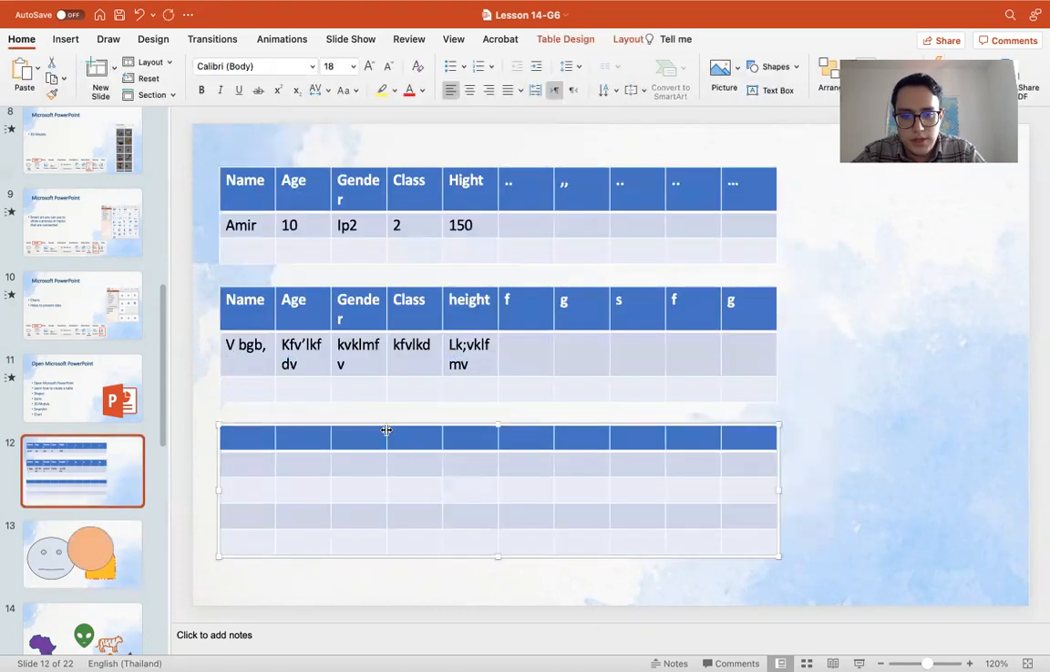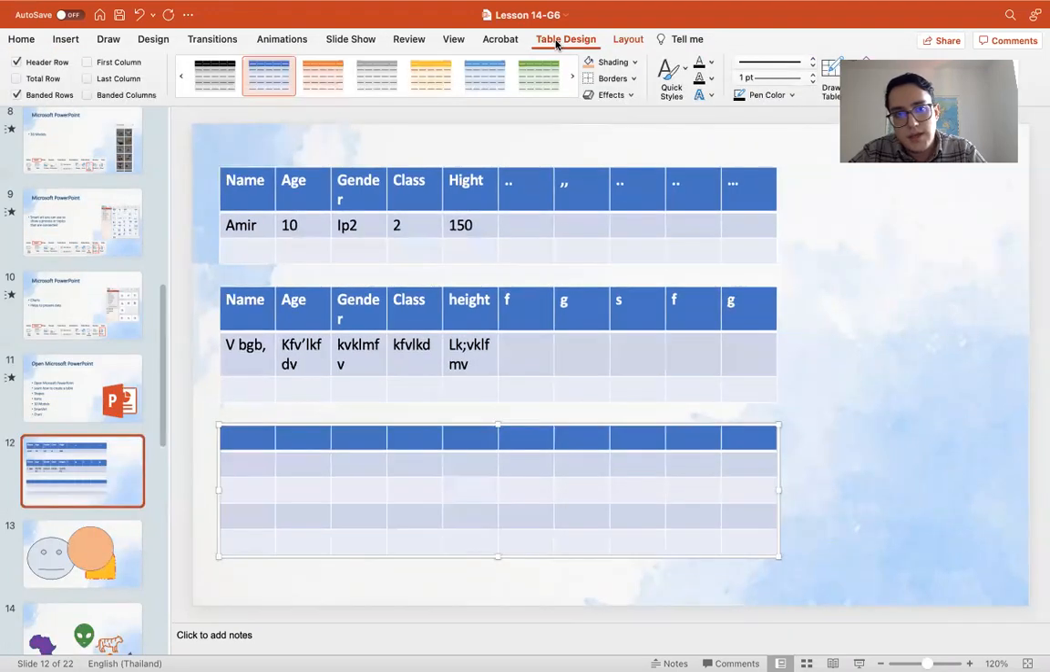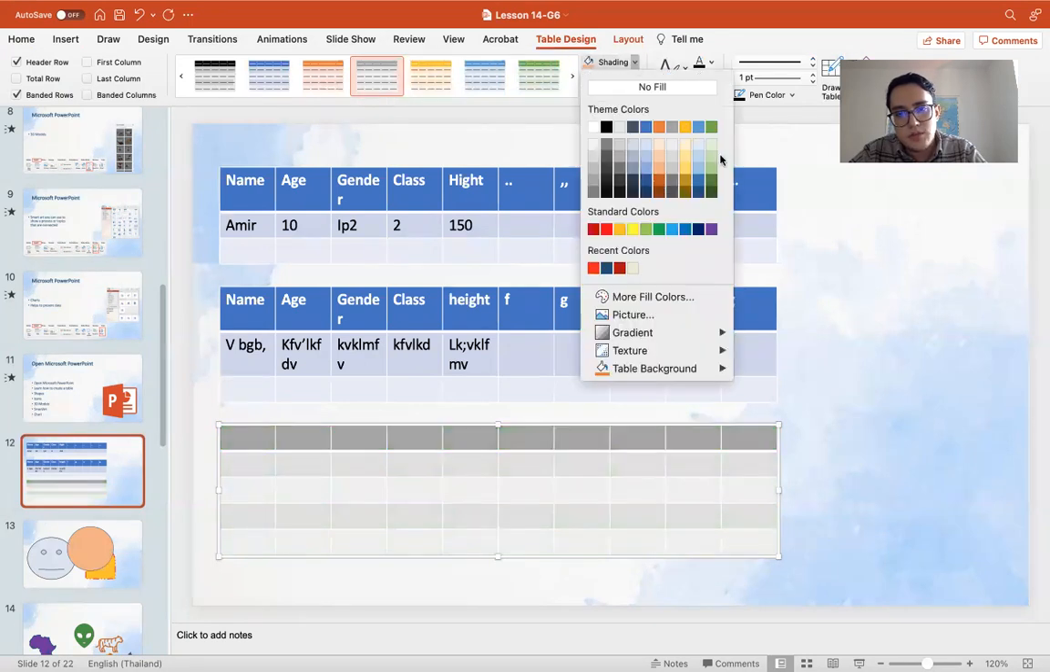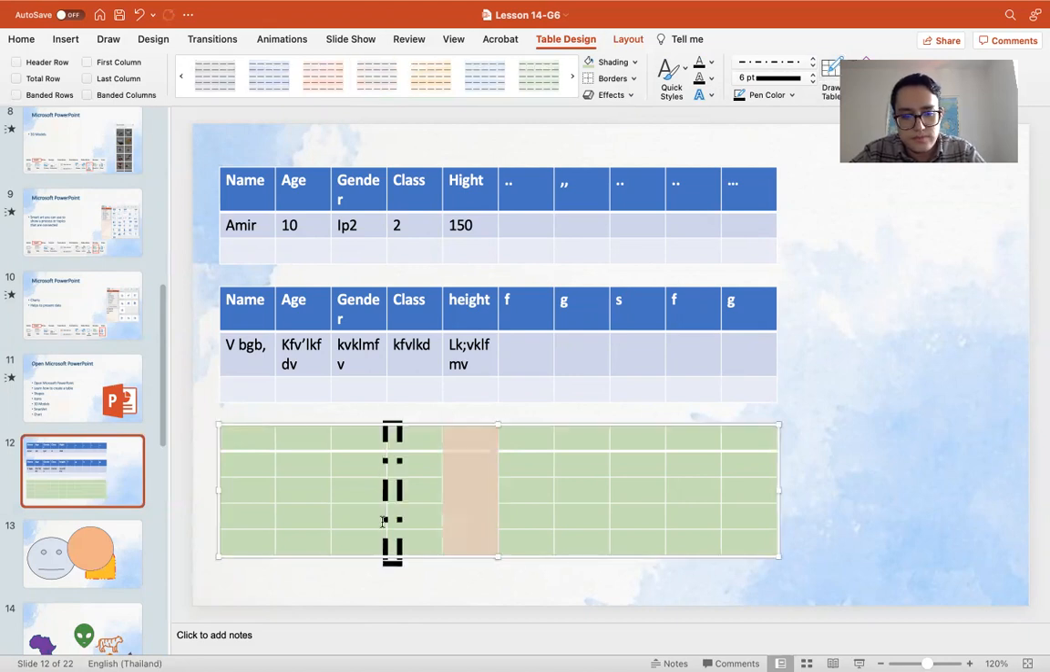Well, in here also, for table, I forgot to mention, you can come to table design. As I have told you already, you can choose what color of table you need. You can choose shading to be a more specific color. You can edit the borders. You can have a thicker background, thicker border of the lines. Yep.